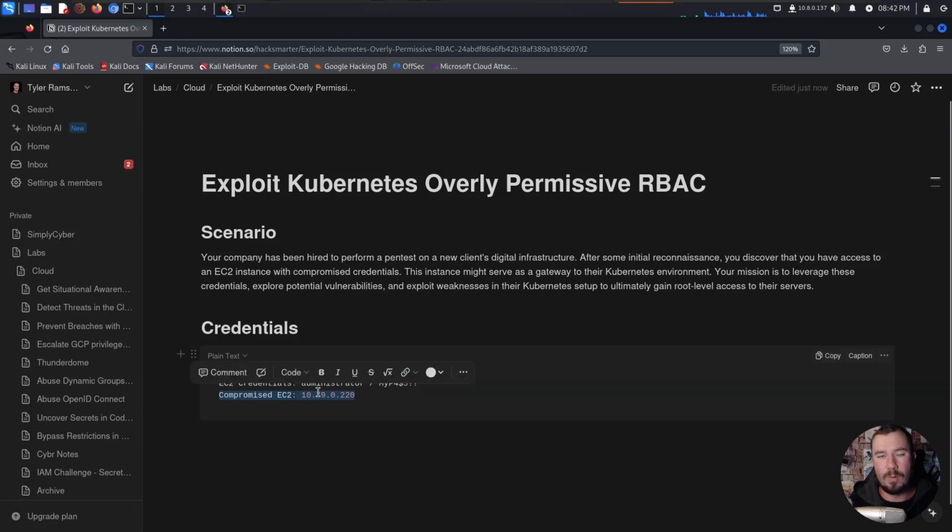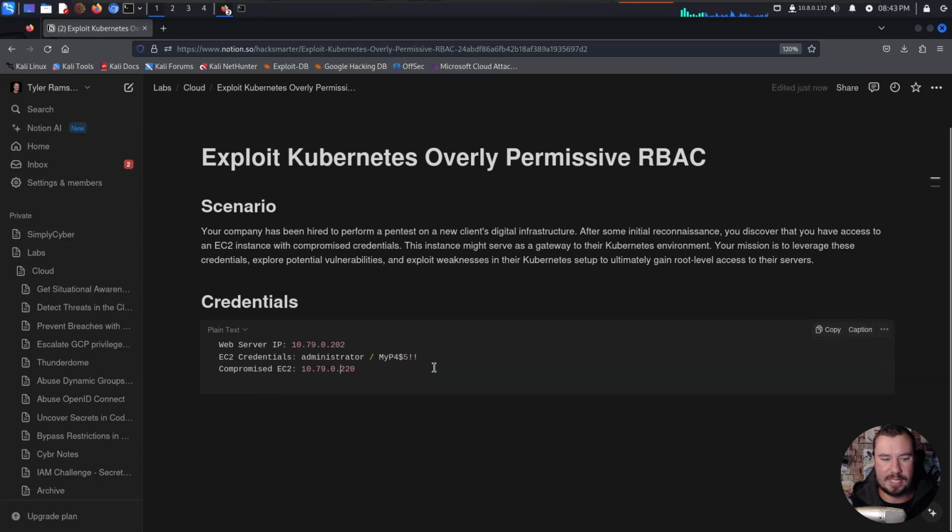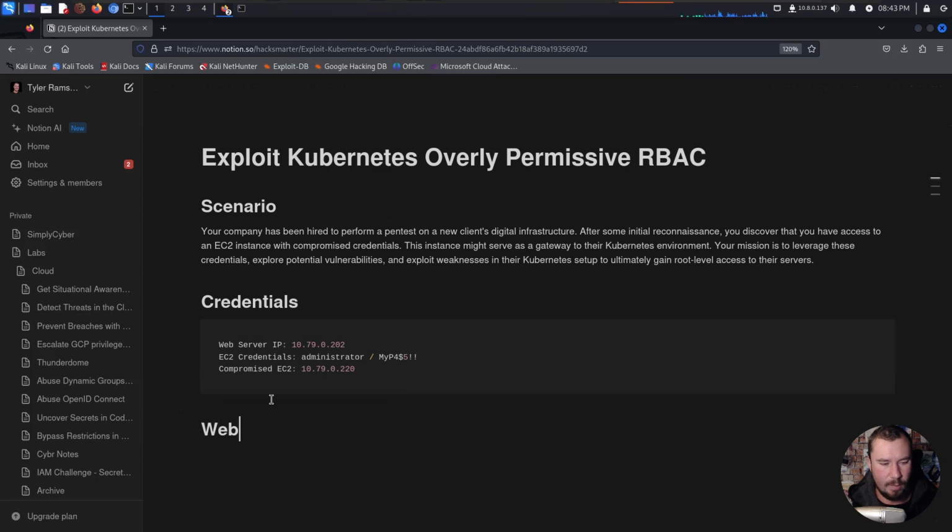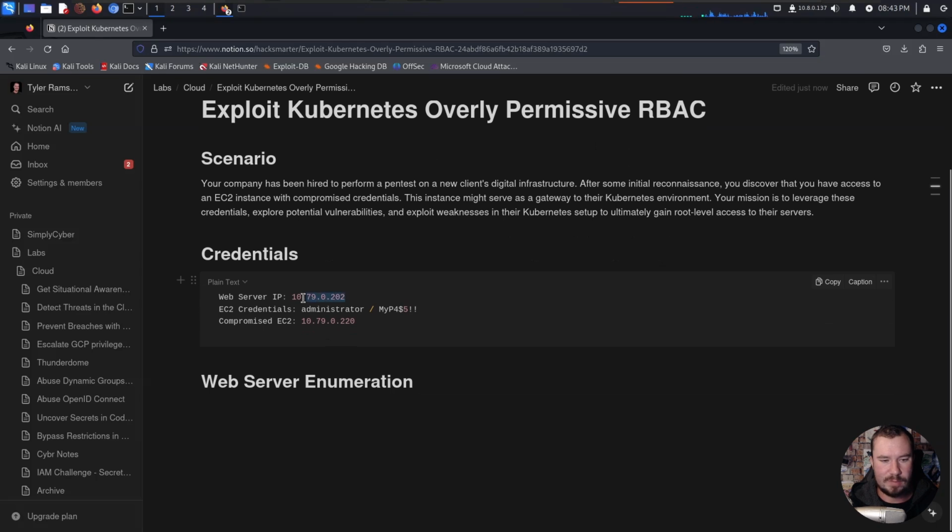So step number 1, let's just begin with our initial enumeration. We have 2 things that we can enumerate: a web server and a compromised EC2 that we have compromised. So I'm going to go ahead and we'll make a tab here. We'll just call this web server enumeration, and we're going to begin enumerating this web server right here.